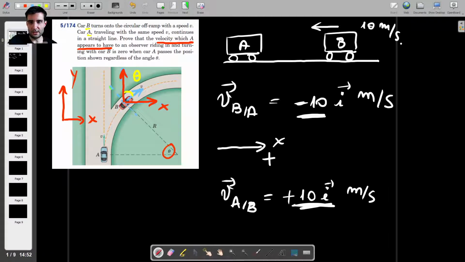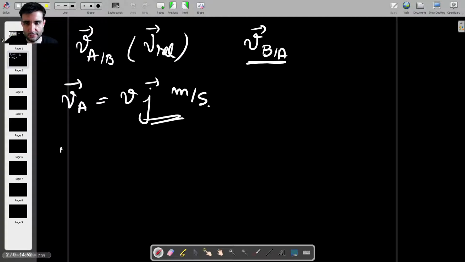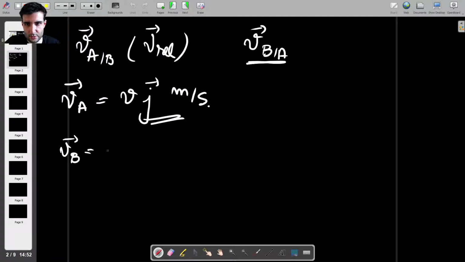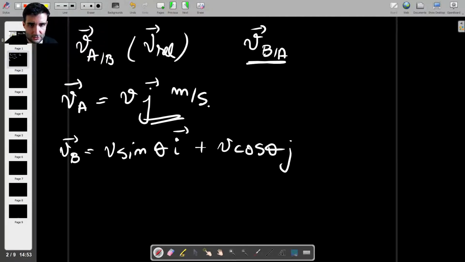okay? Because my vertical y-axis is perpendicular to this, and then the blue arrow for v is perpendicular to this, which means this angle here is the same as this angle here. Okay, now what that means is the following. So the velocity of B has an x component, which is v sine theta i plus v cos theta j.